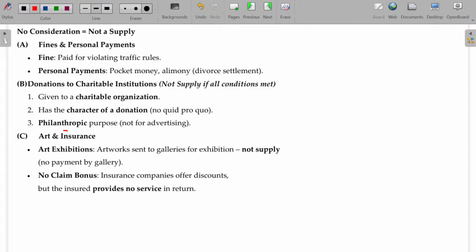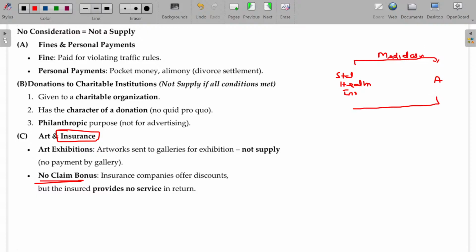In case of insurance, you have to understand the concept called no claim bonus. How many of you have heard about this term, no claim bonus? Right. So probably assume we have Star Health Insurance, and A. Star Health Insurance gives a mediclaim policy. In return, A makes a payment, which is nothing but the insurance premium. The insurance premium may be 10,000 rupees per annum.